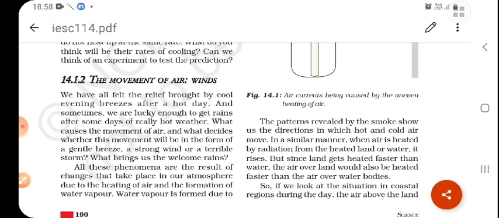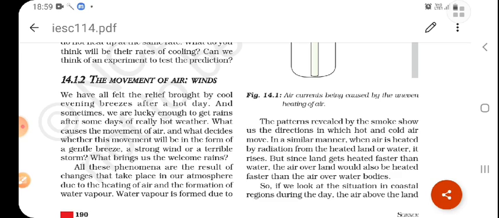If land is heated, the radiation occurs from the land. If water is heated, then radiation occurs from the water. Where the radiation goes, it rises higher in the atmosphere and makes the atmosphere heat up faster.